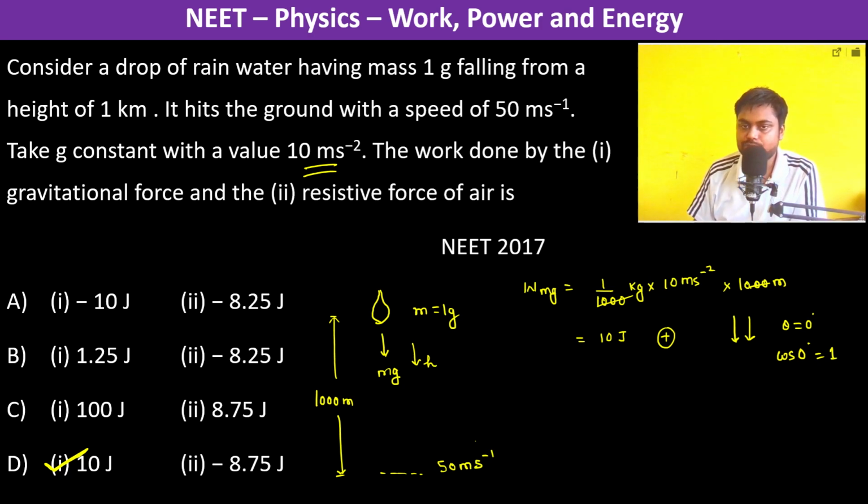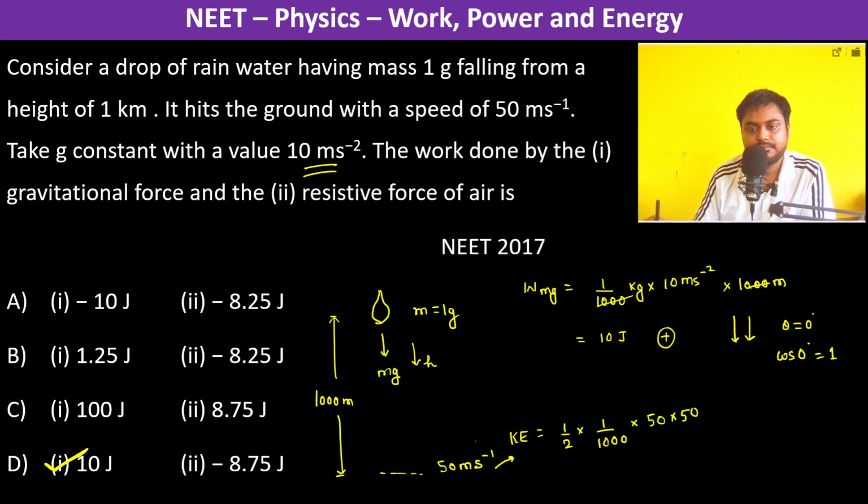Now the resistive force of air. If you see the kinetic energy, kinetic energy is half into mv square, so 1 by 1000 into v square, which is 50 into 50. So this is 2500 divided by 2000, which is 25 by 20, so 5 divided by 4, which is 1.25 joule.